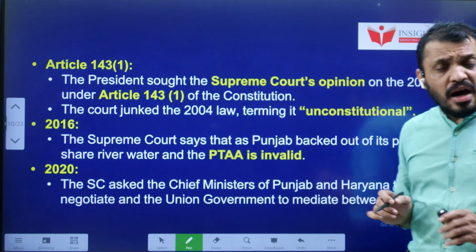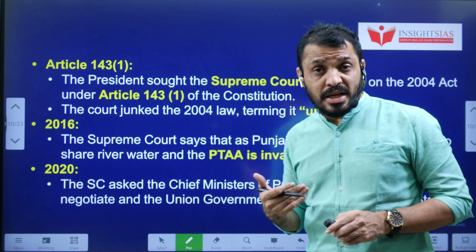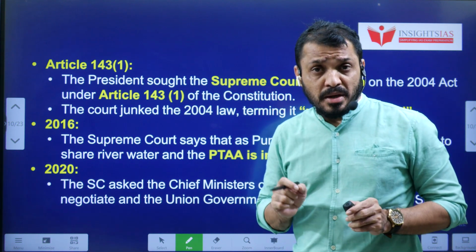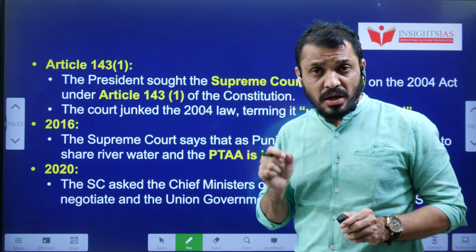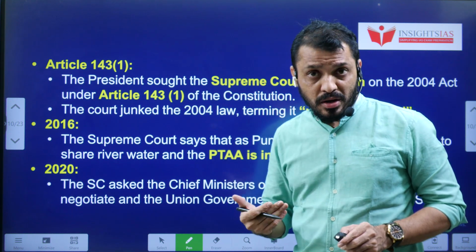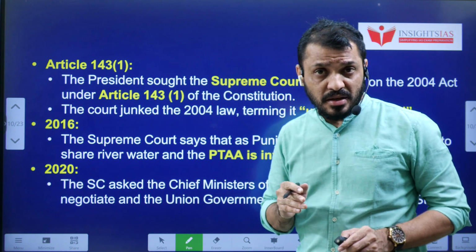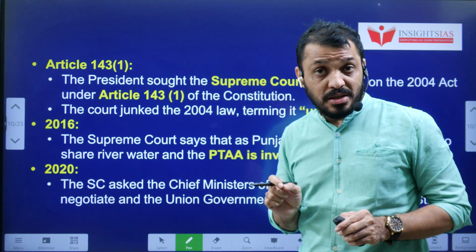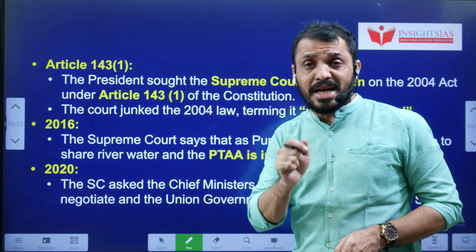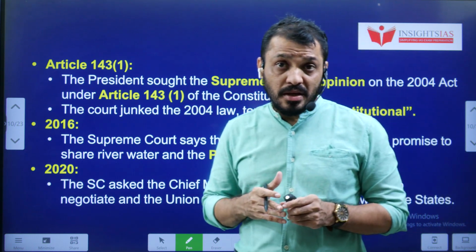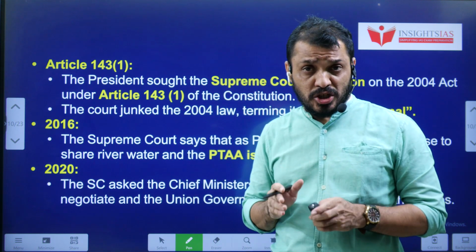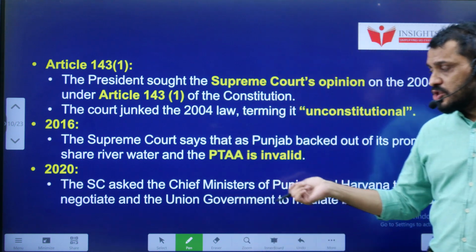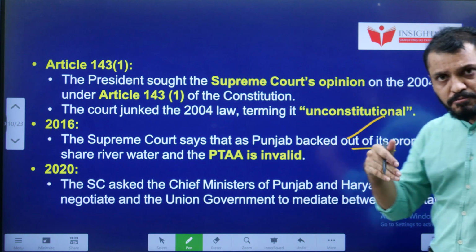Now, the Haryana government appealed to the Union government. The Union government took the help of the president. Under Article 143, the president can seek the advice of the Supreme Court on any matter, whether related to law or fact. But whatever advice is given by the Supreme Court is not binding on the president. So the president sought the advice whether this act passed by the Punjab Assembly is constitutionally right or wrong. The Supreme Court gave an opinion that this act made by the Punjab Assembly is completely unconstitutional and junked it.